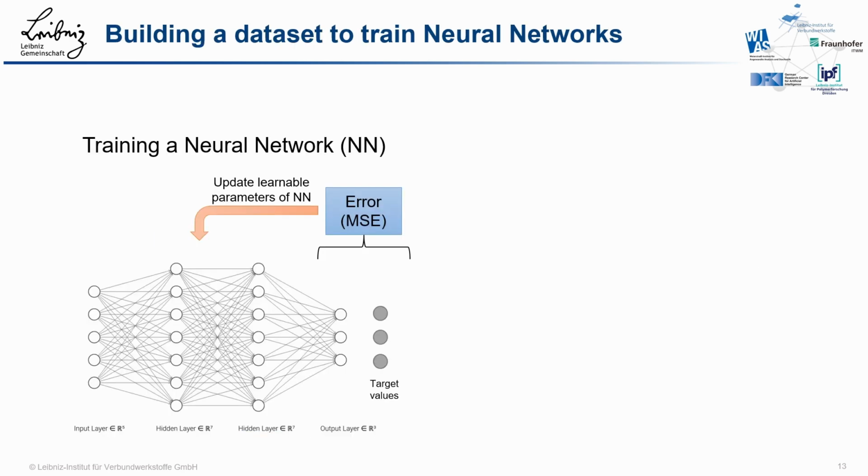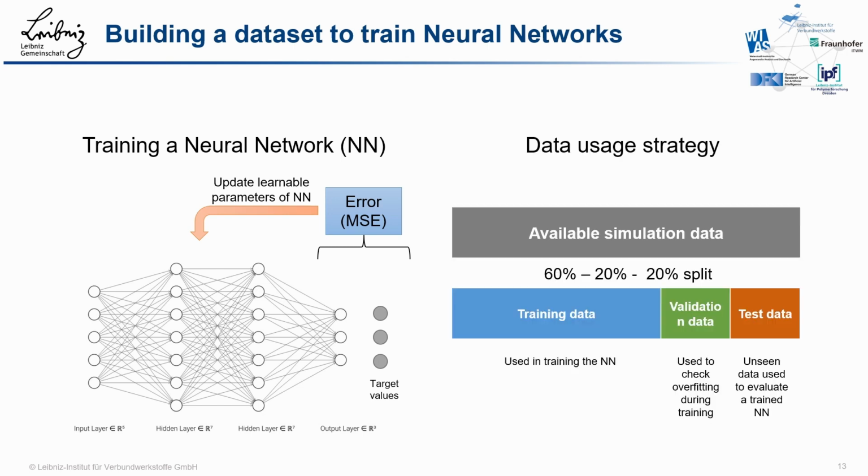Before I come to the individual models, I would like to give some general information about the approach. The feed-forward neural network consists of an input layer, hidden layers, and an output layer. In order to make strategic use of the simulation data, it is divided into three subsets. We use 60% of the data as training data, 20% as validation data to check for overfitting during training, and the other 20% are used to evaluate the trained neural network at the end.